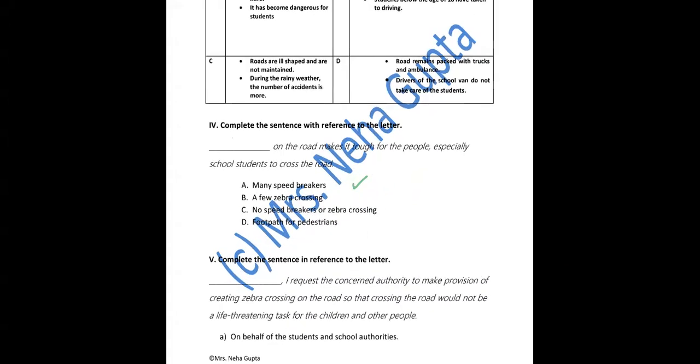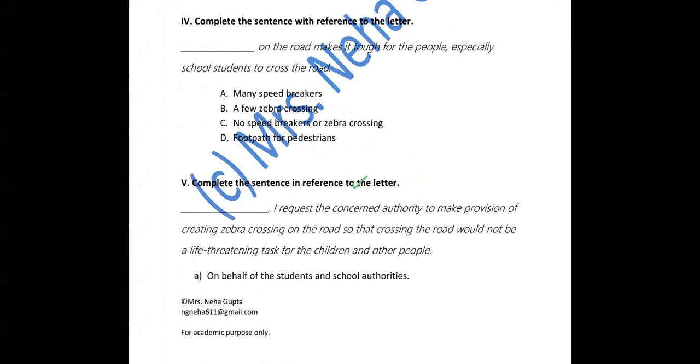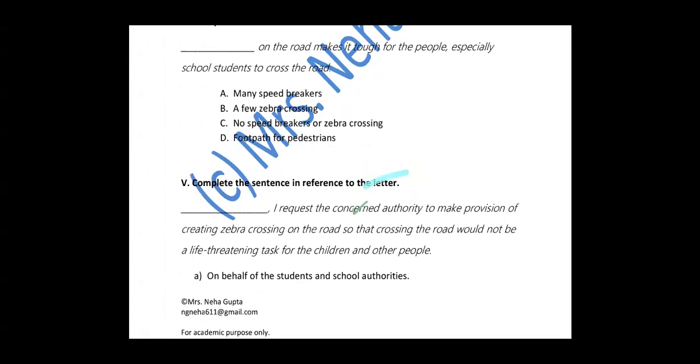Next question says, complete the sentence in reference to the letter once again. Dash, I request the concerned authority to make provision of creating zebra crossing on the road so that crossing the road would not be a life threatening task for the children and other people. So we have to complete the statement once again. That means the writer is addressing the authority through the letter. So what should she write? Anita is the writer there.